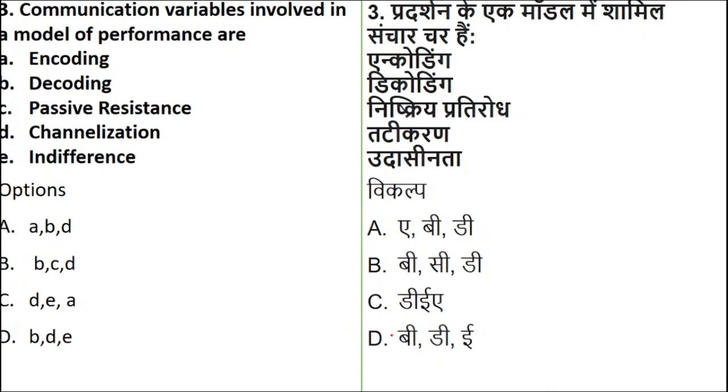Yeah, I'll wait for the answer for question number 3. Communication variables involved in a model of performance, whether it is encoding, whether it is decoding, whether it is passive, whether it is channelization, or whether it is indifference. Okay, Sonia has already answered. Fine, waiting for others. Okay, option A is the answer.